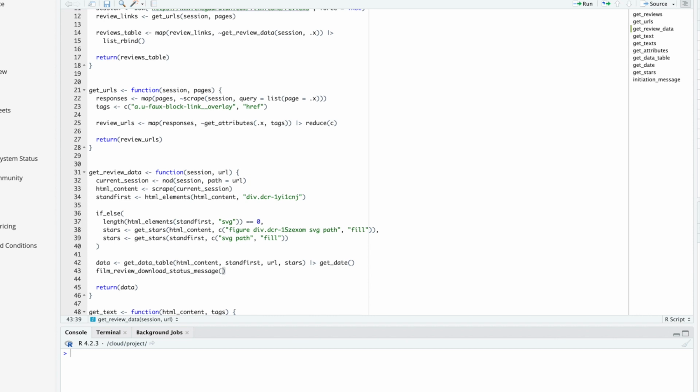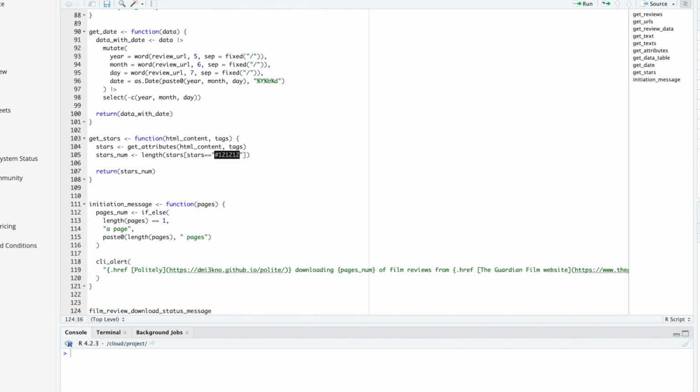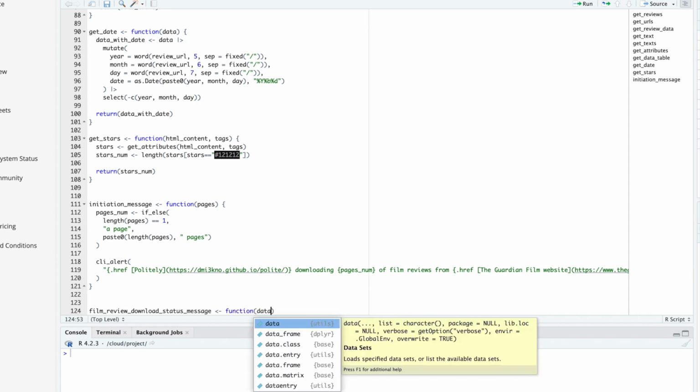And because we want to provide information about the film review that has just been downloaded, we need to pass the film review data here. So you can see here is where we create that data frame. And that's what needs to be passed into this particular function. So let's go ahead and create that function beneath our existing initiation message function. So down here, we'll come down and we'll do film_review_download_status_message. And that'll be a function, and that will accept the data frame.